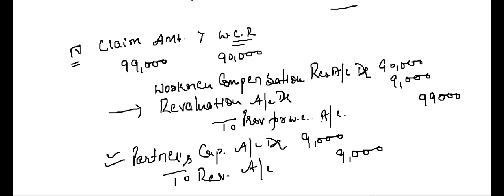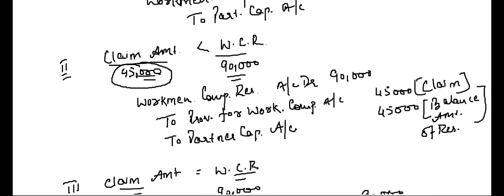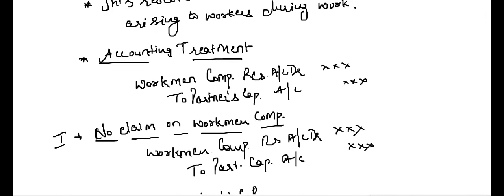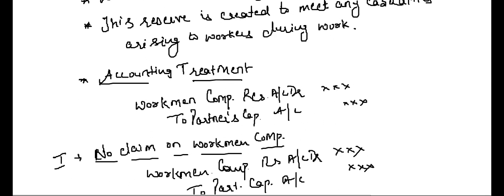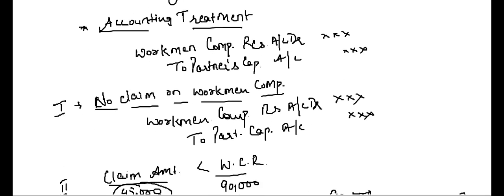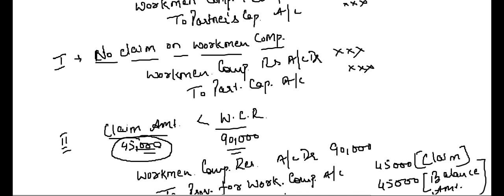Clear? So this is all about workmen compensation reserve, right? It is created to meet any casualties arising to workers during the work, and in case of no claim on workmen compensation, the whole workmen compensation reserve will be transferred to partners capital account.